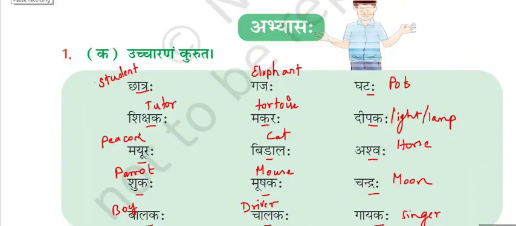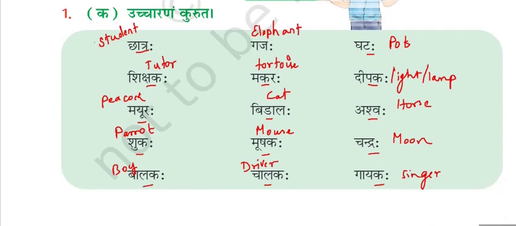Now we are going to see Abhyasaha for Lesson 1, Standard 6, Suchira, Prathamaha Pataha. First one is Ucharanam Kurta. We have to do pronunciation for the given words. Let us do Chatraha. Chatraha means student. Gajaha, elephant. Gataha, pot.